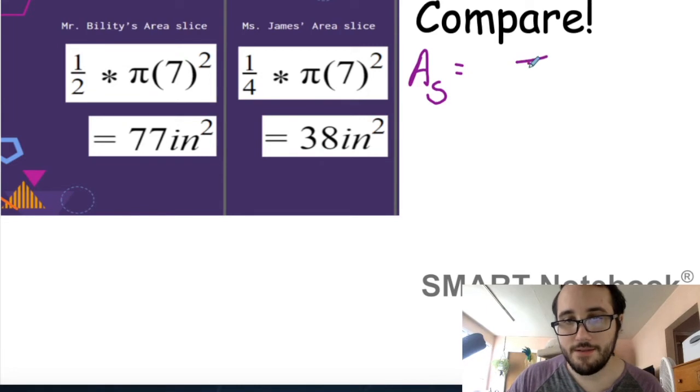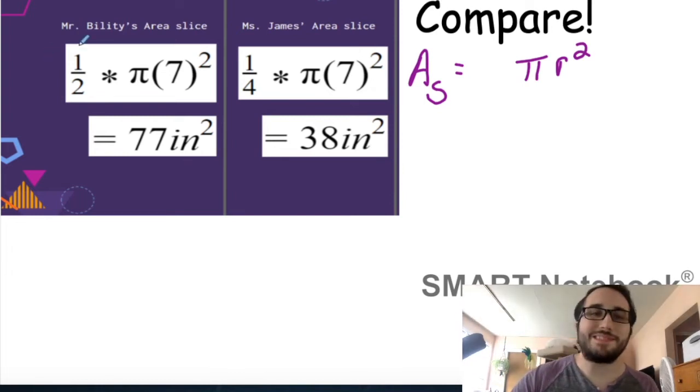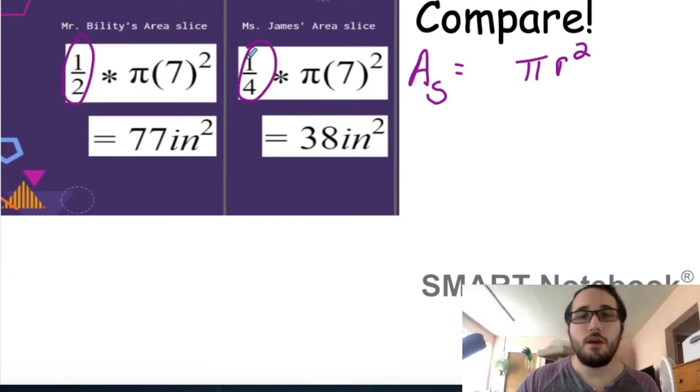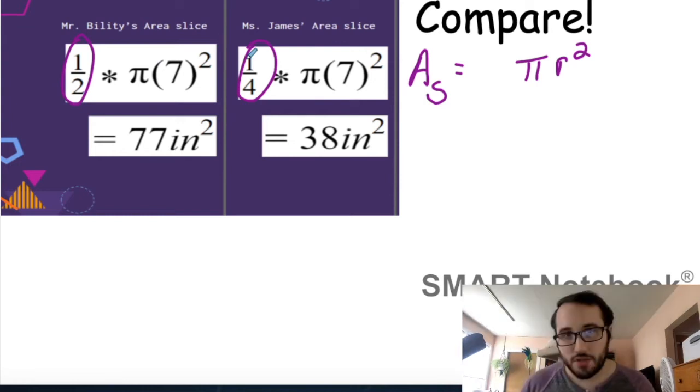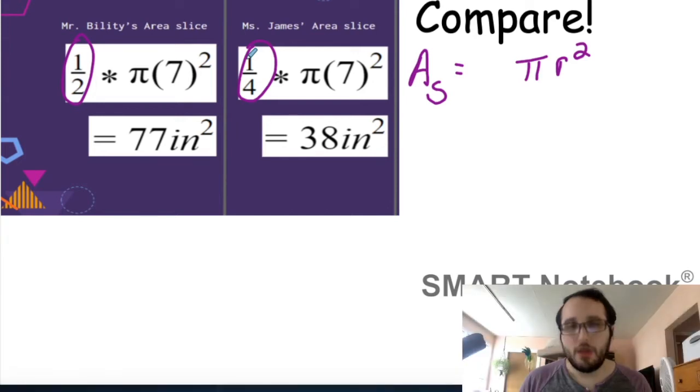So pi, the radius squared, that's the same in both questions. But what was different were these fractions. So my most important question for you is, what do the fractions represent? Hopefully you said that the fractions represent the part of the circle. Remember, a half was half of the circle, a quarter was a quarter of the circle.